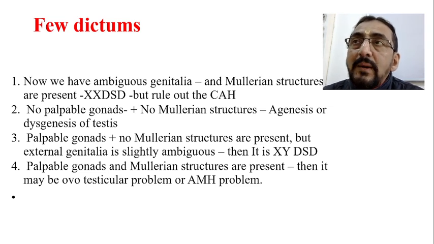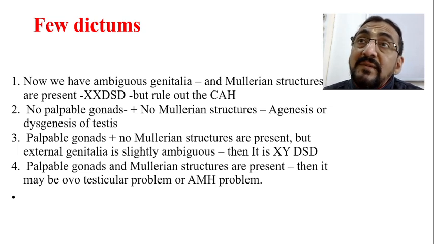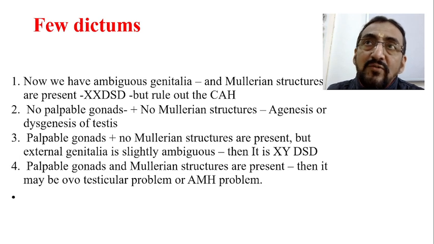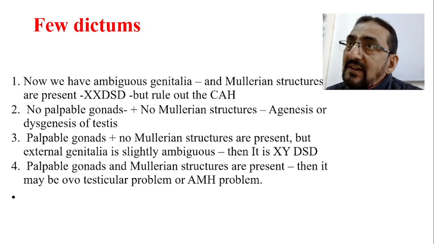But there are also no palpable gonads. So this may be agenesis or dysgenesis of the testis. It is actually a male, because there are no Mullerian structures, but the gonad is not palpable because of agenesis or dysgenesis of the testis. That is also a possibility.